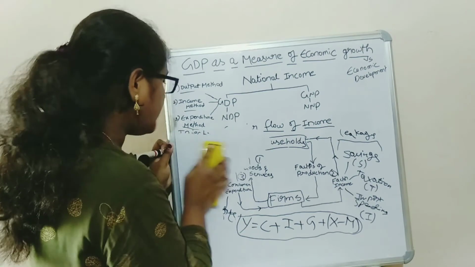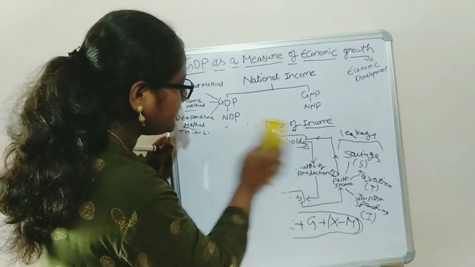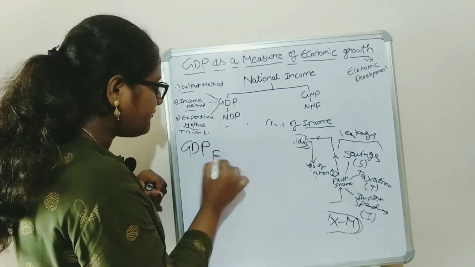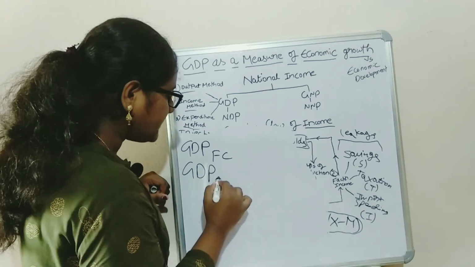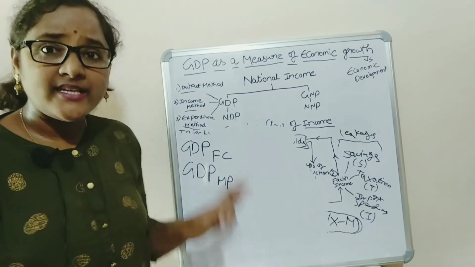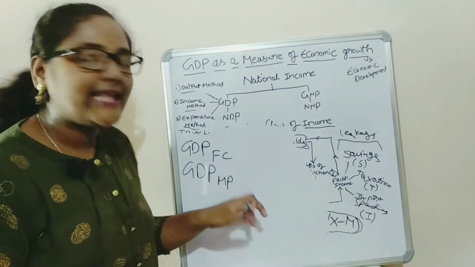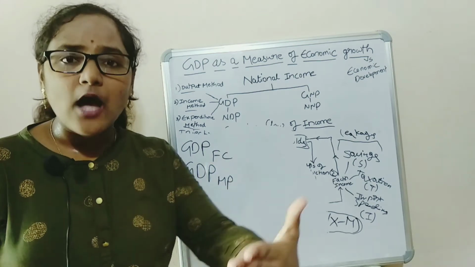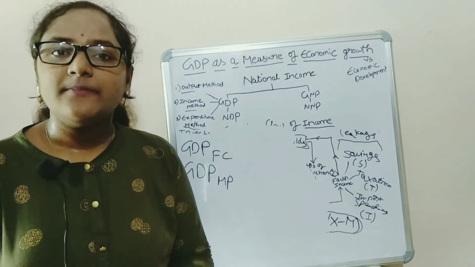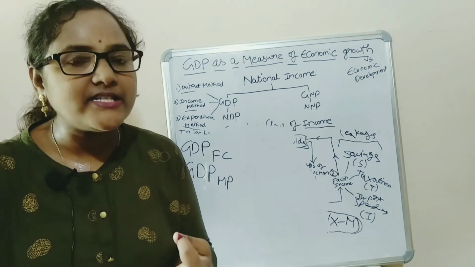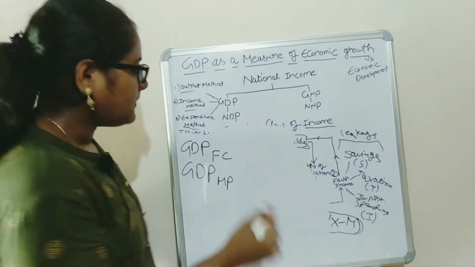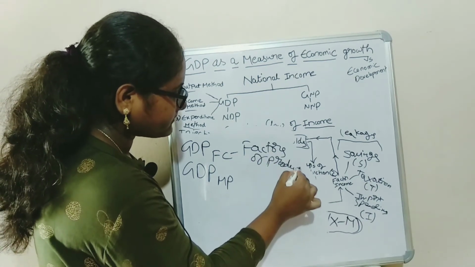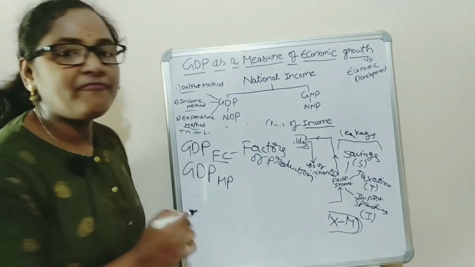And next, there are two types of costs in GDP, that is GDP at factor cost and GDP at market prices. What is the difference between this factor cost and the market price? In this factor cost, we will take into account all the factors of production, that is the land, labor, capital and entrepreneur. Taking into the factors of production in GDP at factor cost.